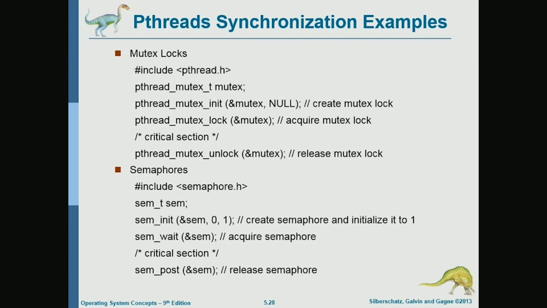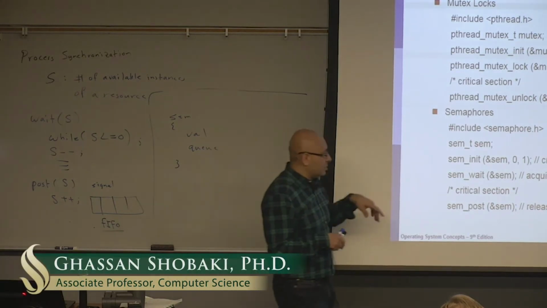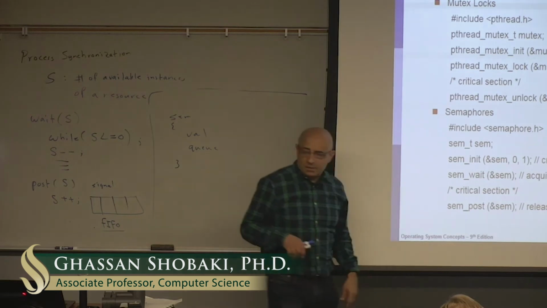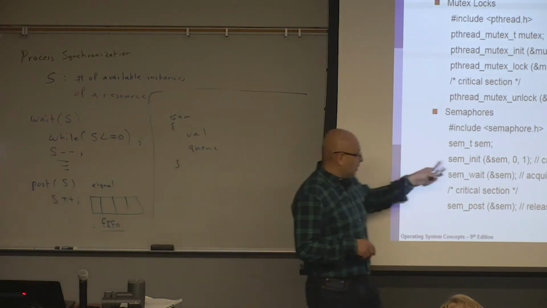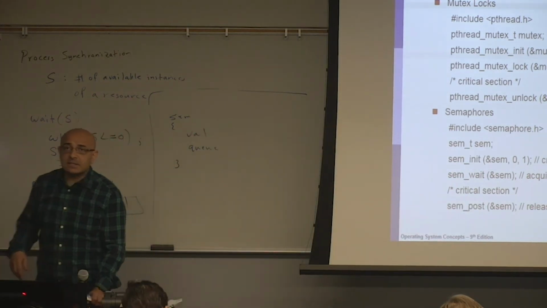And when you initialize the semaphore, you have to give it a value. So initializing a semaphore requires giving an initial value to that semaphore. Here we are initializing the semaphore to 1. So the initial value is 1. And then you do sem_wait and sem_post. So the syntax is straightforward.